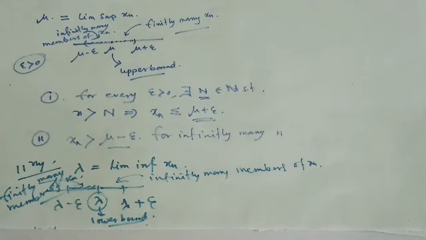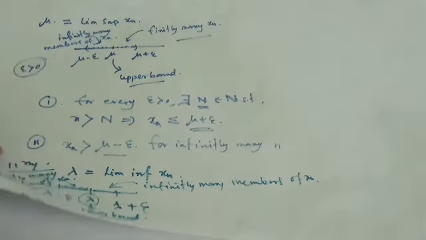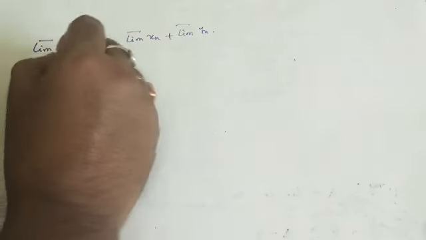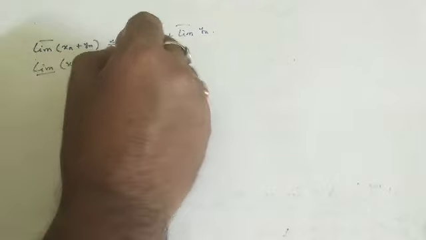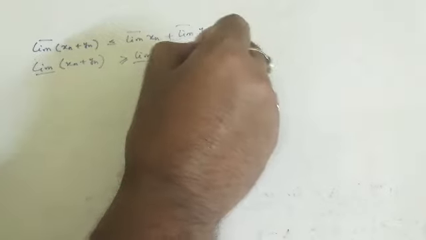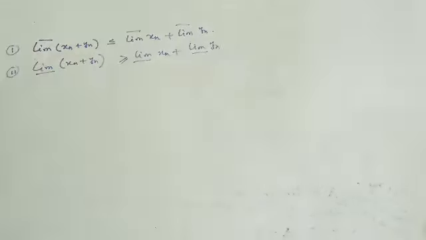Now I am giving you some properties regarding lim sup and lim inf. The first property: lim sup of xn plus yn is less or equal to lim sup of xn plus lim sup of yn. Second, lim inf of xn plus yn is greater or equal to lim inf of xn plus lim inf of yn.